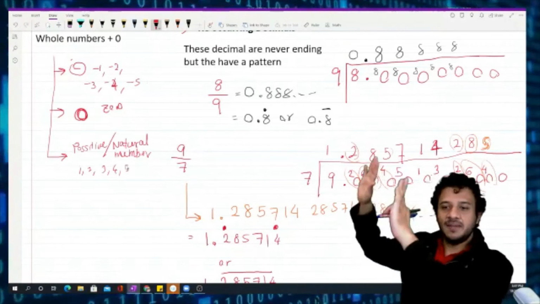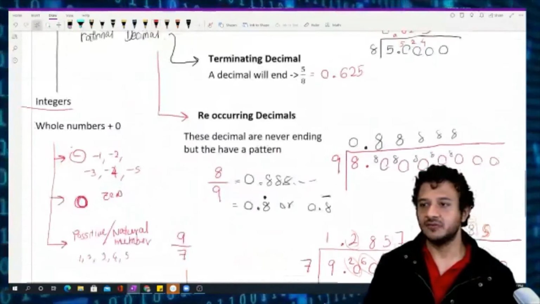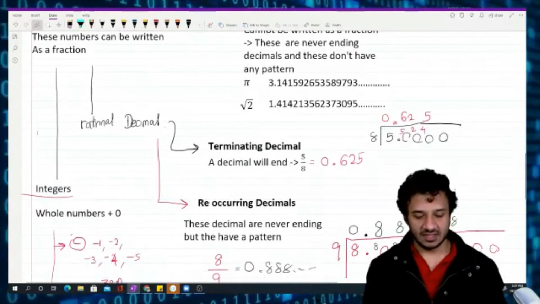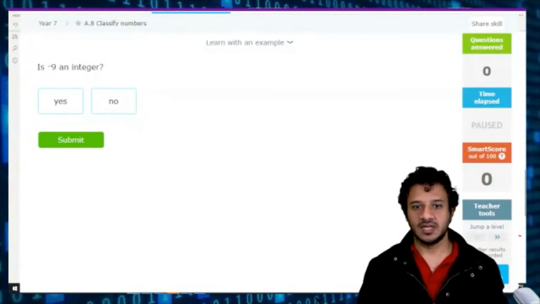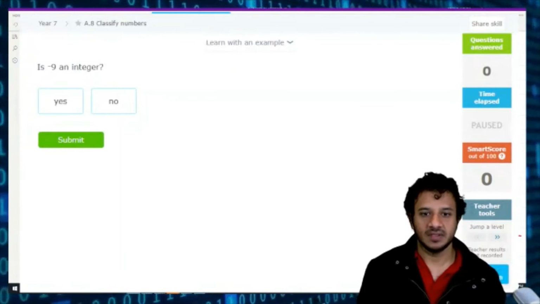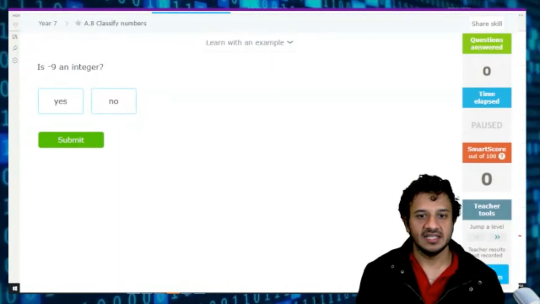So this is the main theory behind this task. Yeah, if you know these things, you'll be able to do this task without any troubles. So anyway, let's go to it. So we can see here. Yeah. It says is negative is an integer. Is it an integer or not, Leanch?